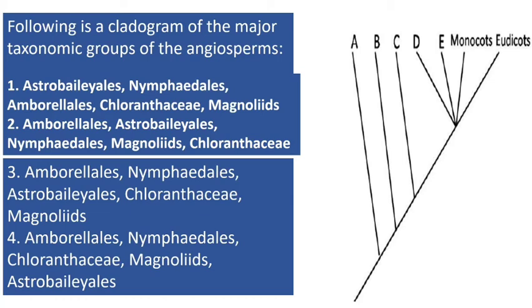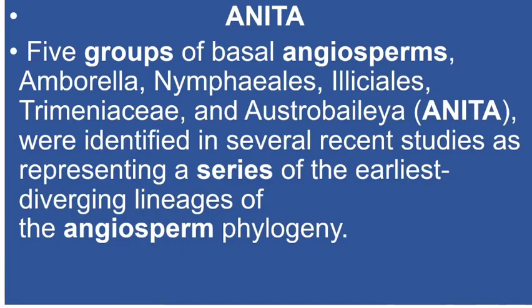First, A is the Amborellales and E is the Magnoliids. So it is the third one. Amborellales A and E is the Magnoliids. In the fourth alternate, we will see E is the Austrobaileyales. That is not possible. So this is the ANA group or Anita group.